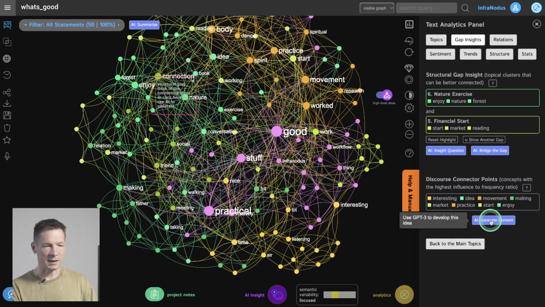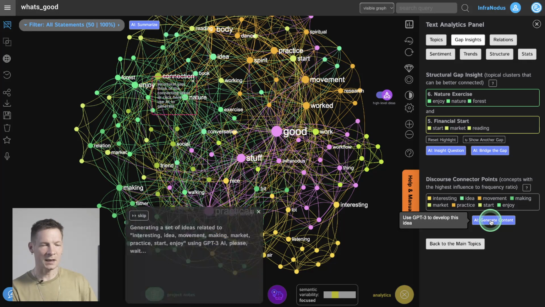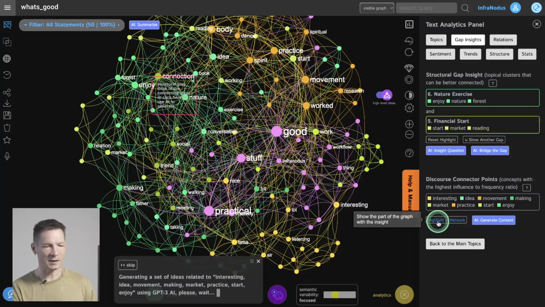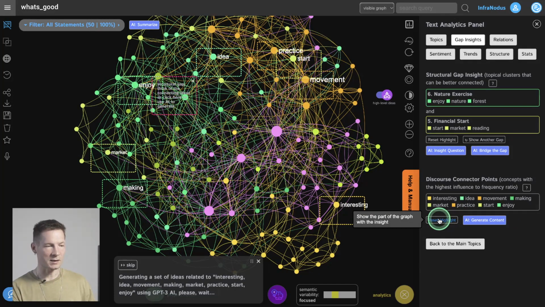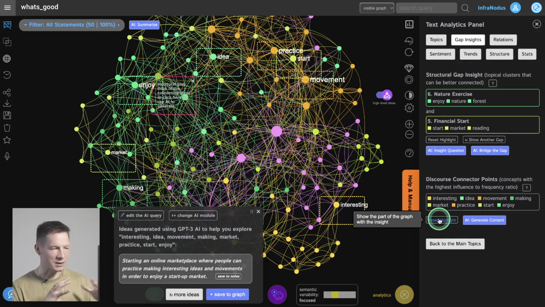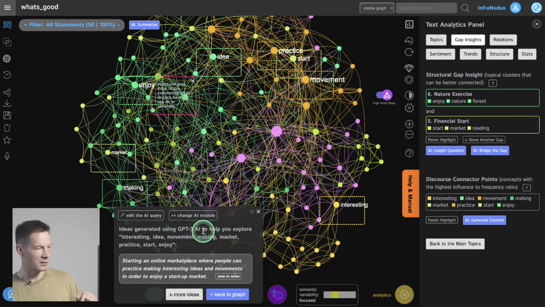The discourse entrance point also shows interesting, not so obvious concepts that you could use to create an entrance into the positive things in your life. And here, if you click generate content, it's going to generate an idea that could maybe help you implement it into real life. And here it's talking about a business idea, actually starting an online marketplace where people can practice making interesting ideas and movements in order to enjoy a startup market. So basically a marketplace for interesting ideas.